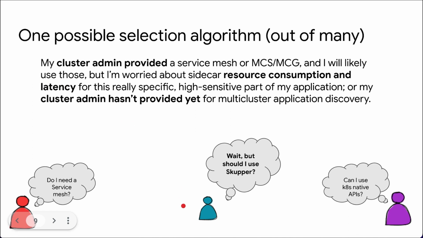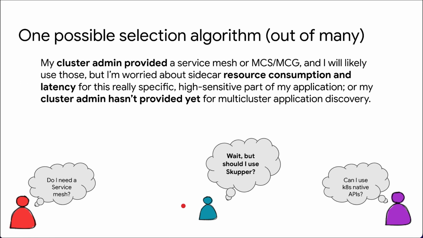But then one more little conversation here, if we're this teal character in the middle, particularly coming from the perspective of an app developer, you might be asking yourself, first off, if your cluster admin has already provided a service mesh or installed MCS and MCG, then maybe you definitely want to use those.